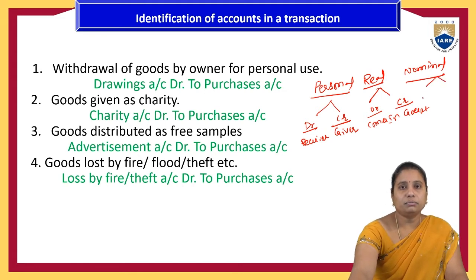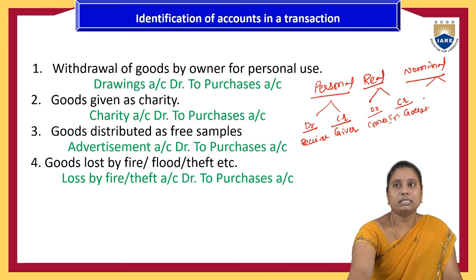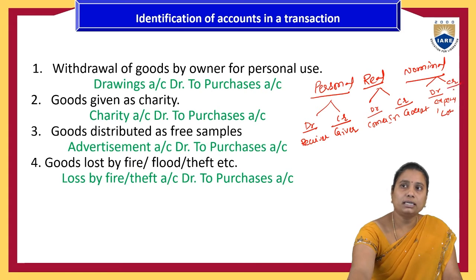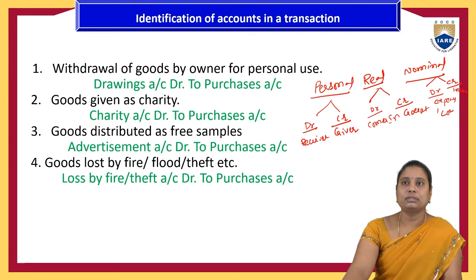The nominal account covers the imaginary, that which cannot be touched and is not related to persons. All the expenses, losses and gains will be taken into consideration. So here the rule is: debit all expenses and losses, and credit all incomes and gains. So those are the rules related to the three types of accounts.